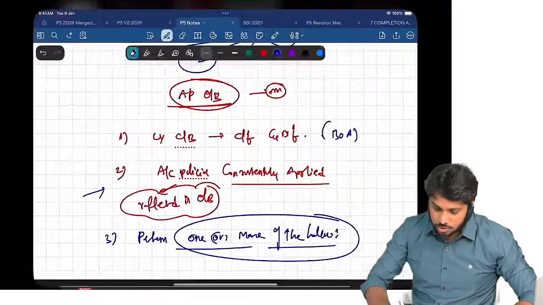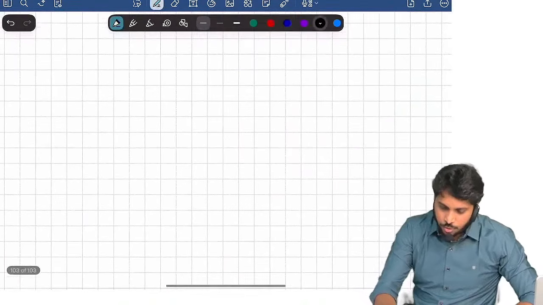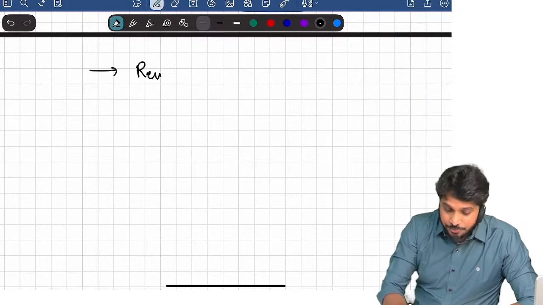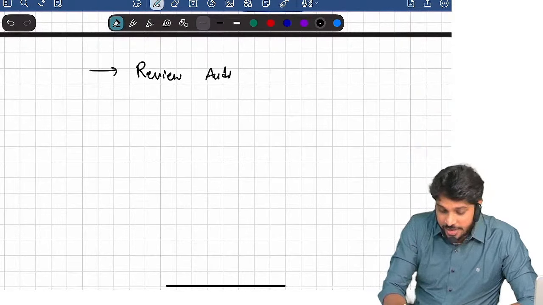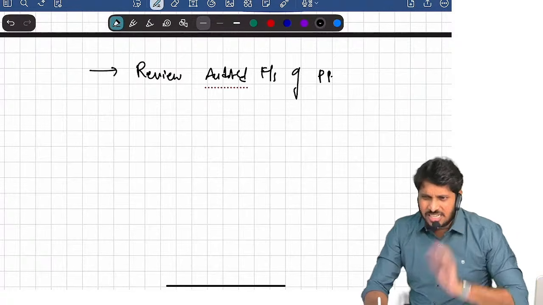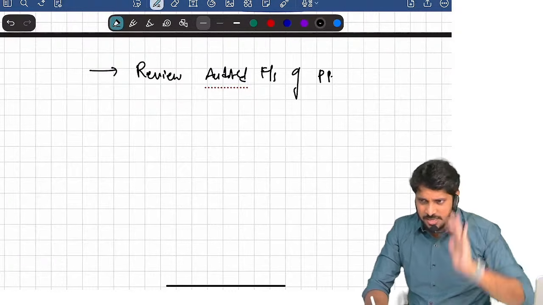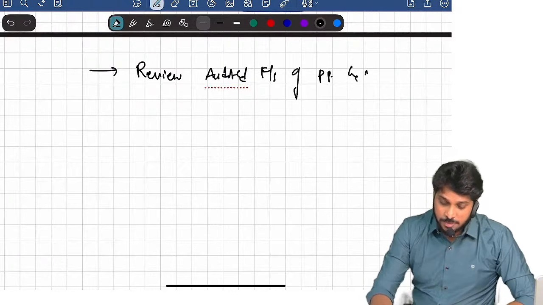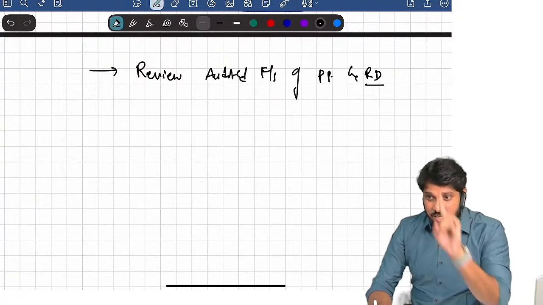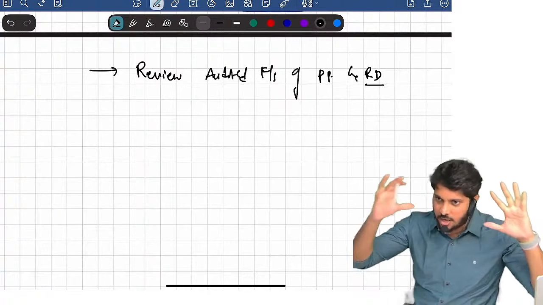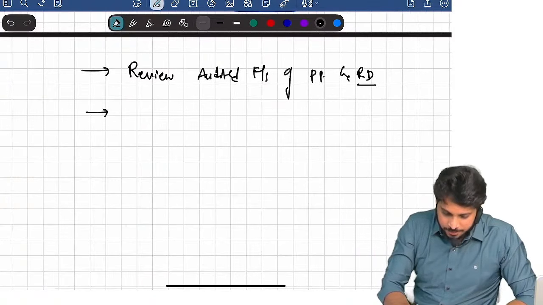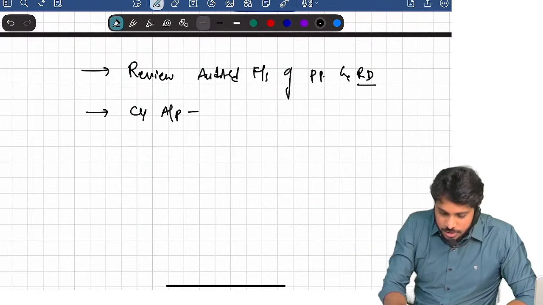What does the auditor have to check? One or more. The first one the auditor has to check is to review the audited financial statements of the prior period. Generally last year financials were audited by somebody, right? Review audited financial statements and relevant documents. Review the documents and the audited balance sheet, compare with the last year, you will easily understand. Yes or no? Then current year audit procedures you performed, right?